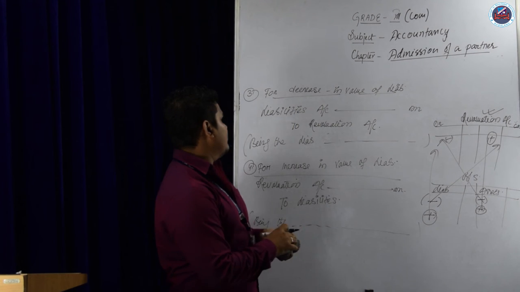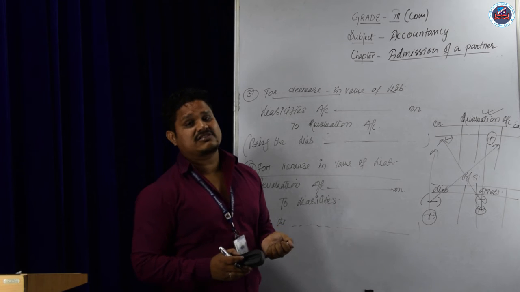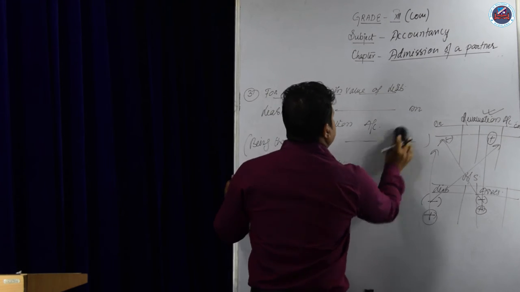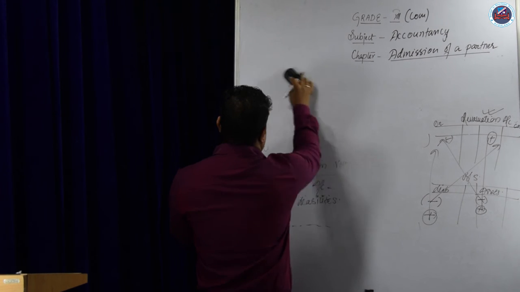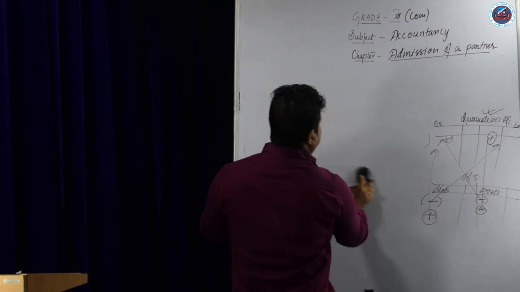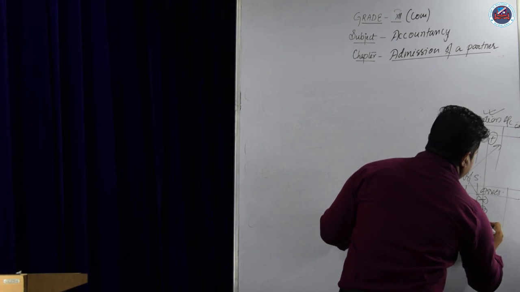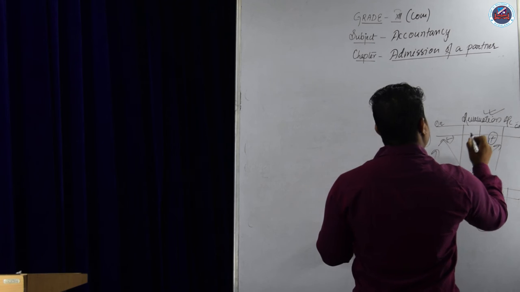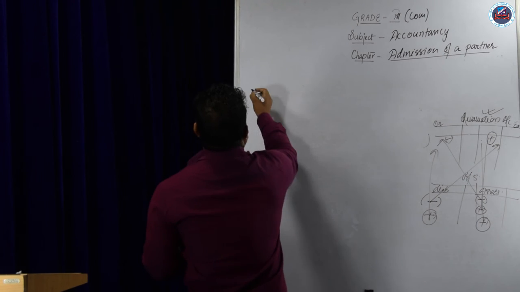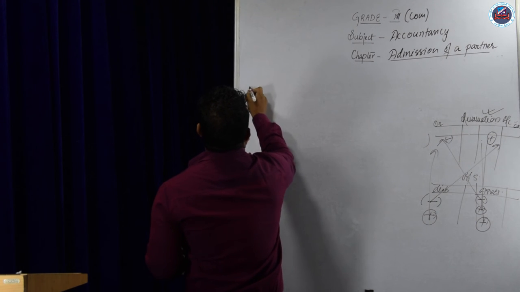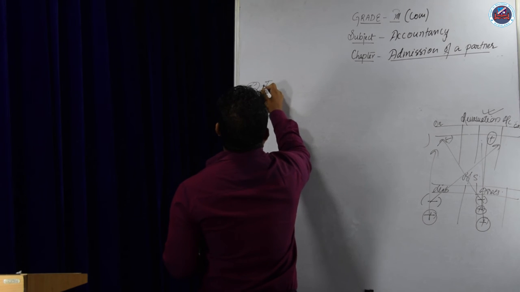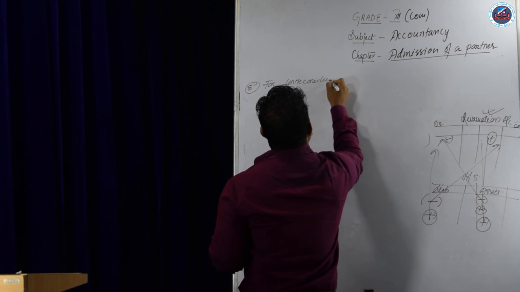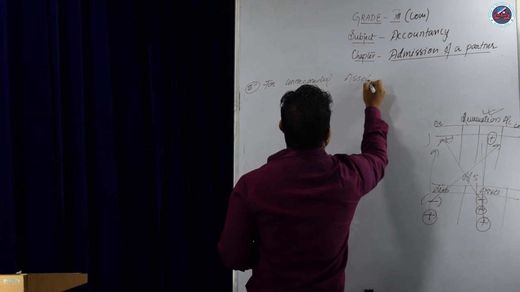Now in the same way we will do it for unrecorded assets and unrecorded liabilities. Suppose some unrecorded investment comes here. Number 5, for unrecorded assets, that is, the asset is increasing.